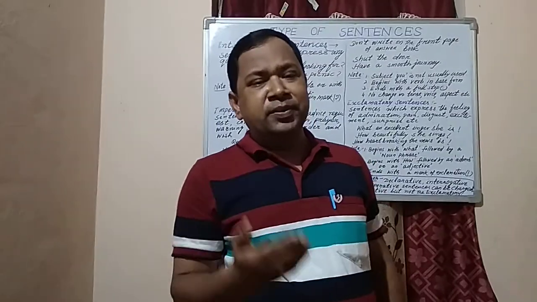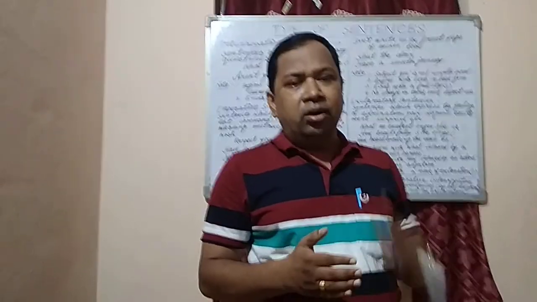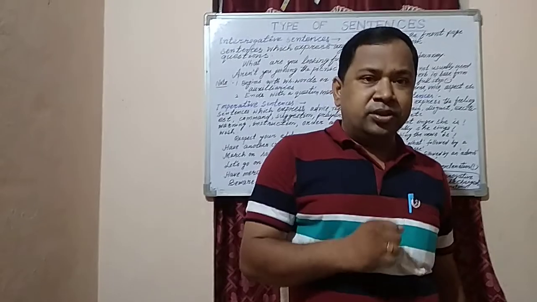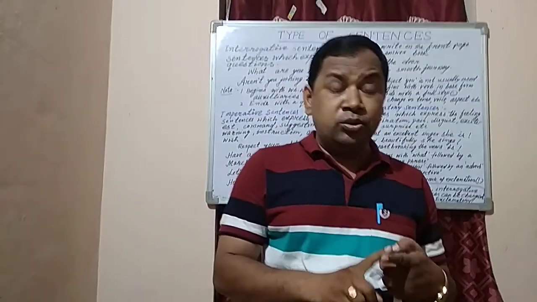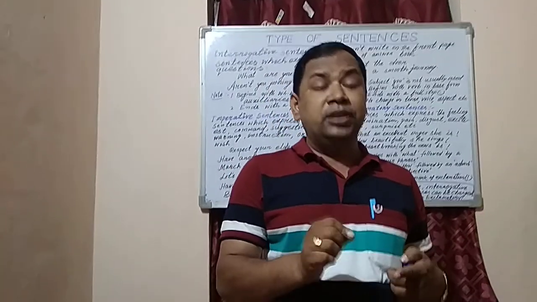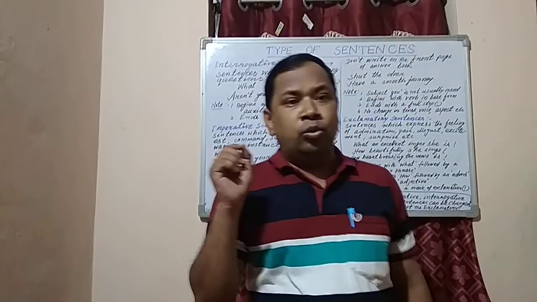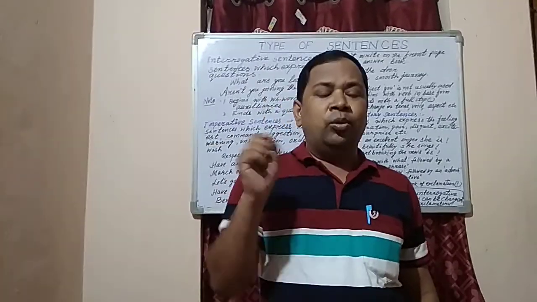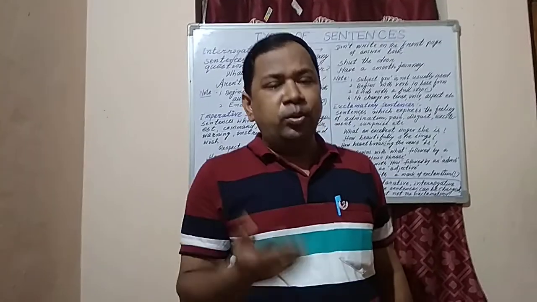Interrogative sentences always begin with WH words or with auxiliaries. What are the WH words? You know that WH words are the words which begin with WH. They are what, which, when, where, how many, whose, whom, like this.